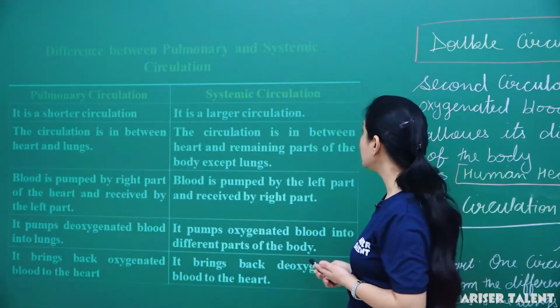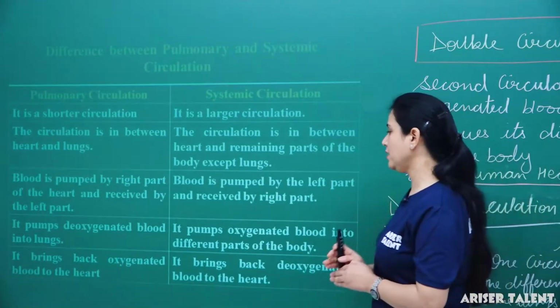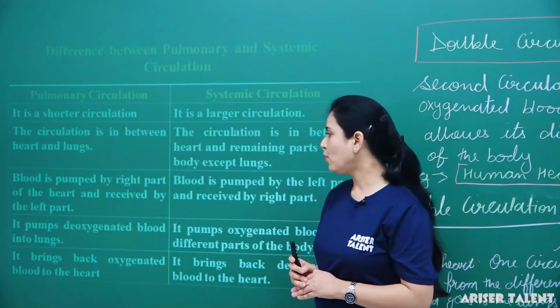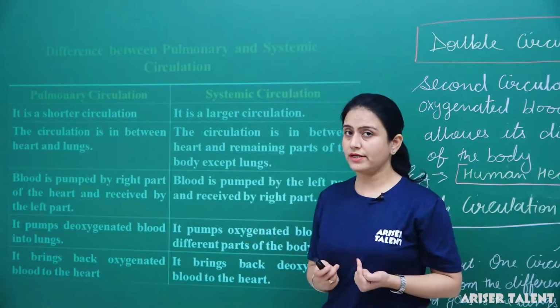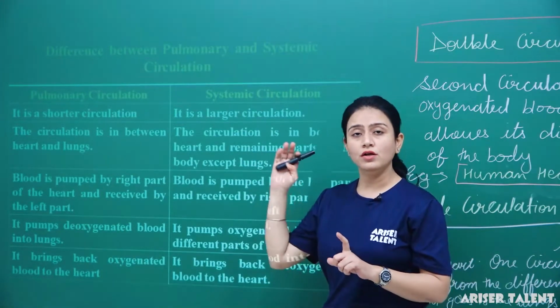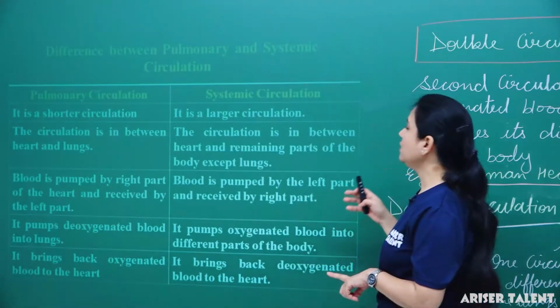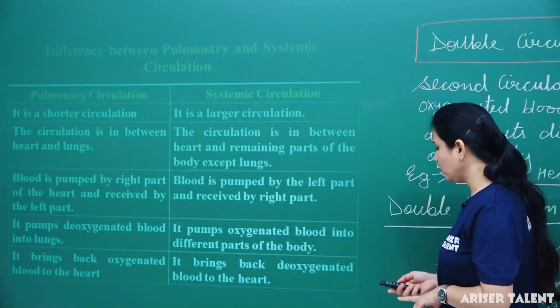We have already discussed that in the systemic circulation, it pumps oxygenated blood into the different parts of the body. In pulmonary circulation, it brings back oxygenated blood to the heart. We know that pulmonary veins bring the oxygenated blood from the lungs to the heart, and in the systemic circulation, it brings back deoxygenated blood to the heart.